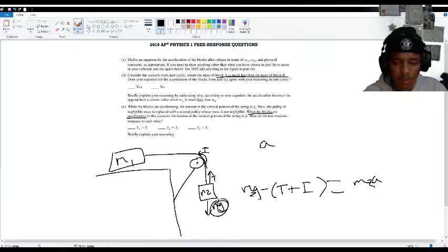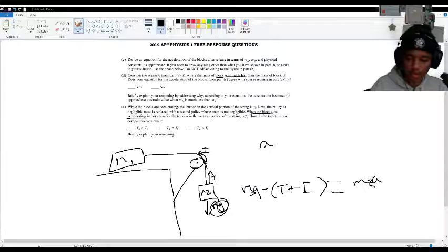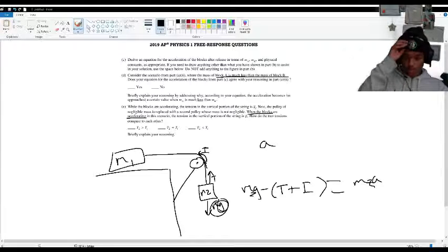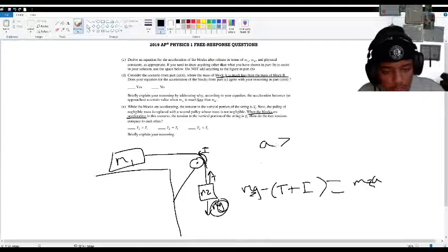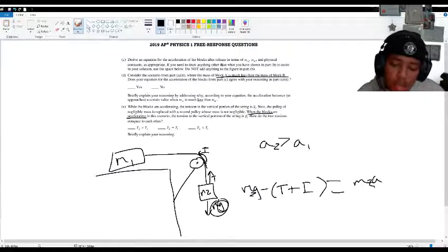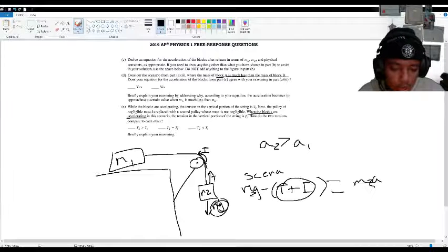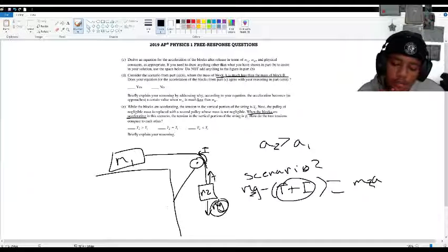So what does that mean? That just means that there will be less acceleration when there is a pulley with mass. So since there will be a lower acceleration, let's say a2 for scenario 2 will be less than a1 for scenario 1. So what does that mean? That just means that this right here is greater, right? Because remember, this is scenario 2, with there being rotational inertia because of the mass of the pulley.